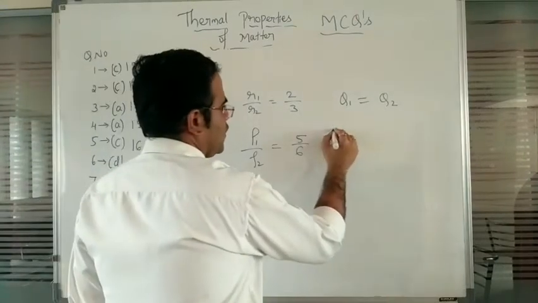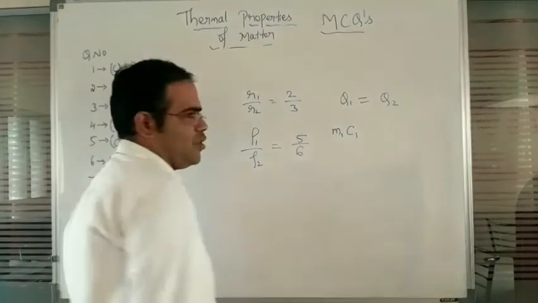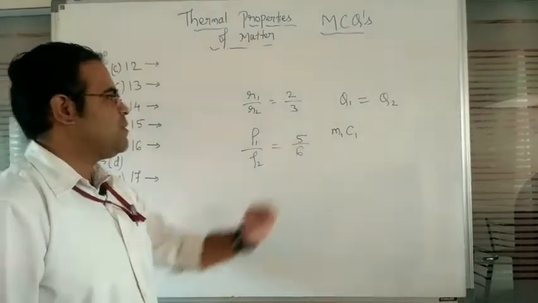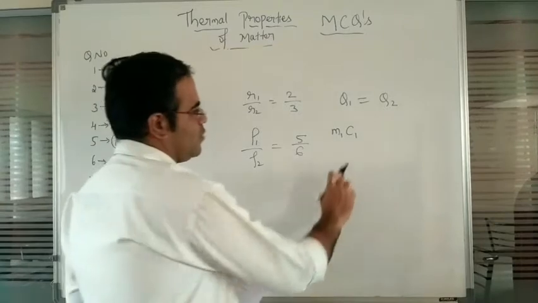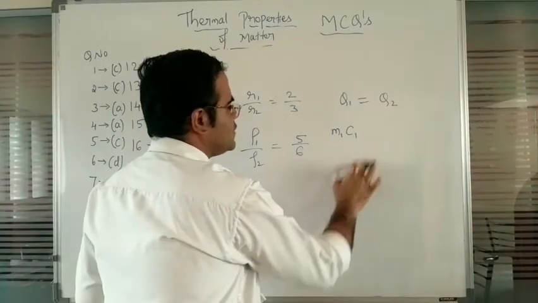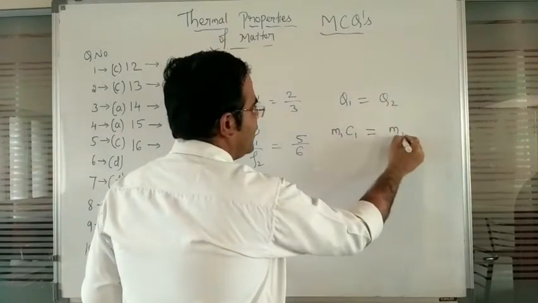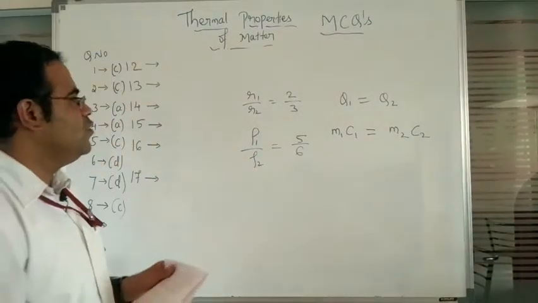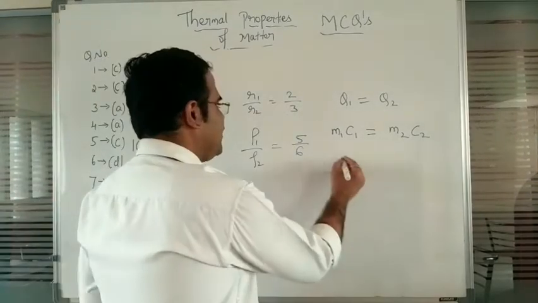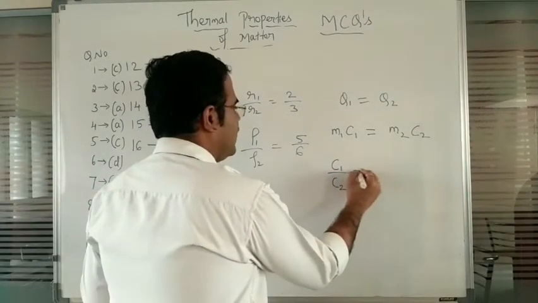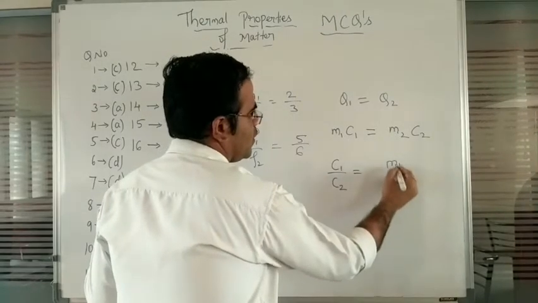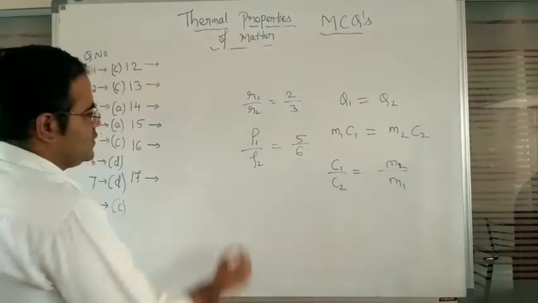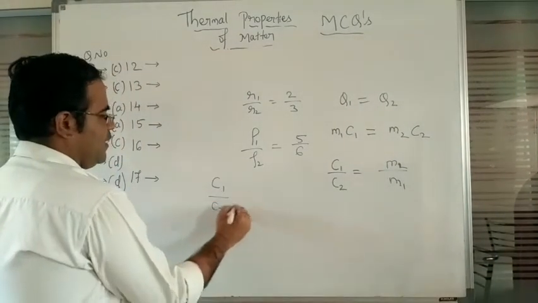Now in that one, Q1, M1 into C1, because specific heat capacity we should identify. Because here specific heat capacity identification has to be done. So what do you write, M1 into C1 is equal to, here what do you write, M2 into C2. Now in that one again we are going to observe ratio identification. So C1 divided by C2 is equal to M2 divided by M1. So M2 divided by M1 here. So this implies C1 divided by C2.